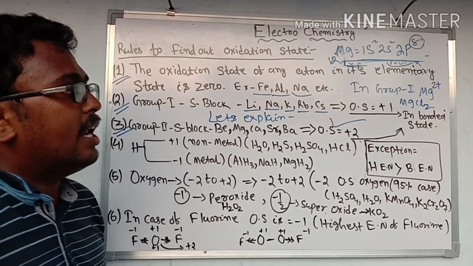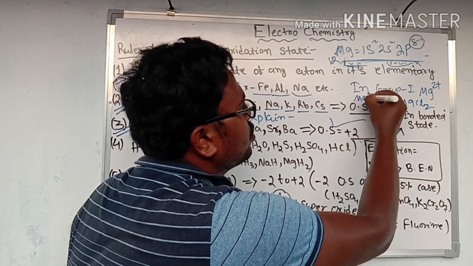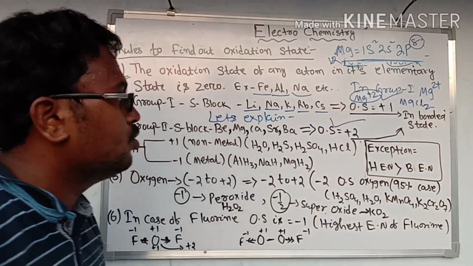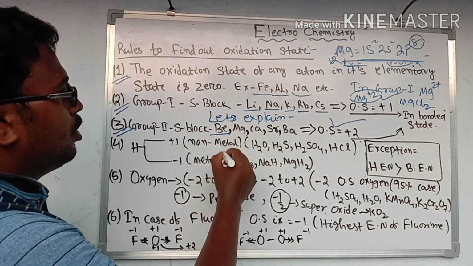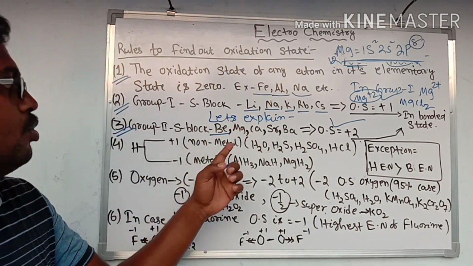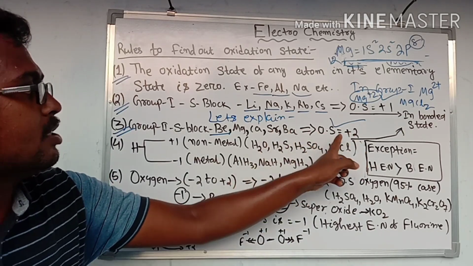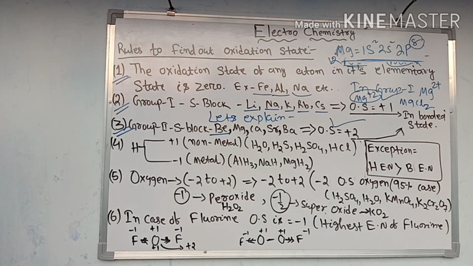Let us take an example, MgCl2. In MgCl2, Mg has a +2 charge on it, so the oxidation state will be +2. In this way, beryllium also has oxidation state +2, magnesium also +2, strontium also +2 and barium also +2.